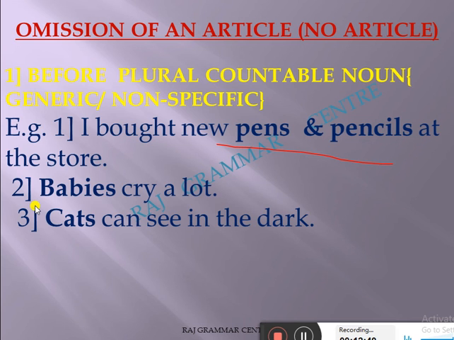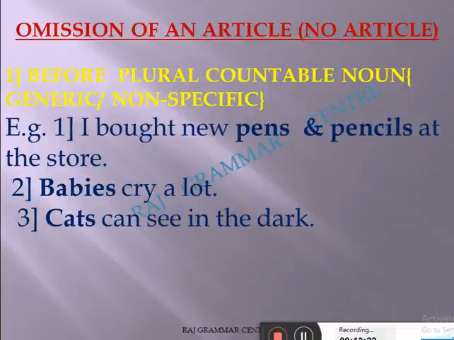Second, babies cry a lot. Here I am not talking about specific or non-specific cases. But my point here is, before a plural countable noun, don't use an article. Cats can see in the dark. We can't write the babies or the cats, or a babies or the cats. No, don't use an article. So the first part is clear: before a plural countable noun, we never use articles.